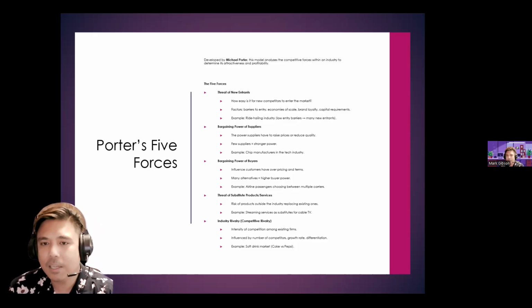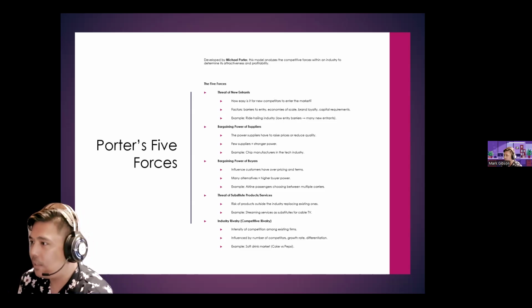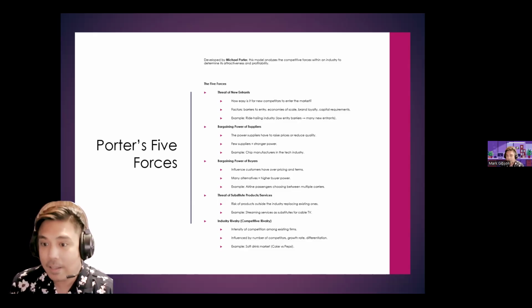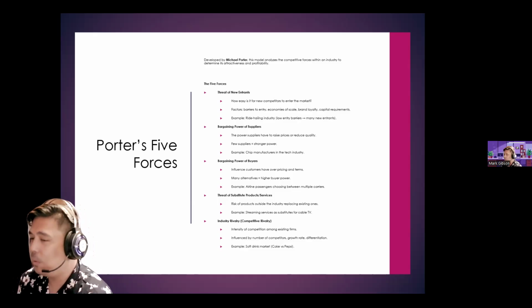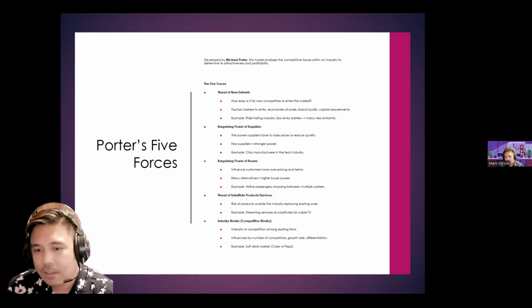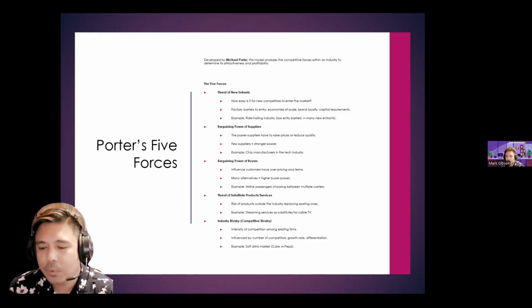So for example, looking at Pfizer, the pharmaceutical company, how are we going to assess the impact of the threat of new entrants for Pfizer and for the industry as a whole? We're saying that there's a growing demand for medicines here in the Philippines.